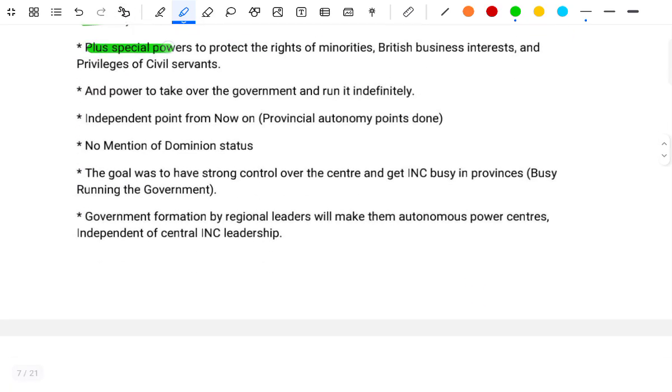Plus the special power to protect the rights of minorities, British business interests and the privileges of the civil servants, and the power to make over the government to run the administration. Independent point: from now on the provincial autonomy point is done.